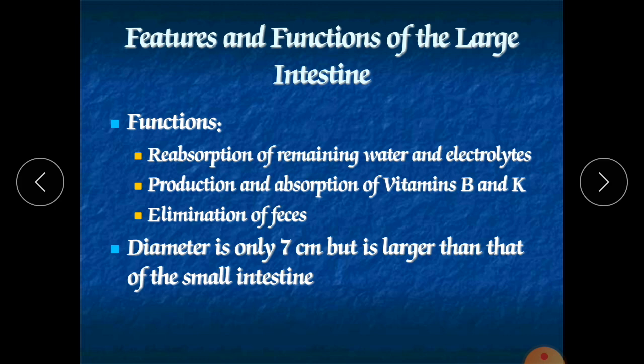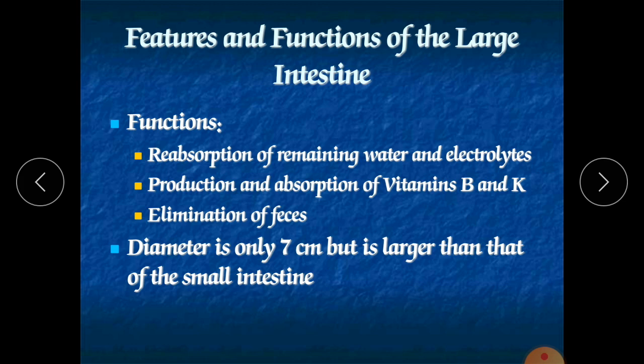Now the colon has four types. First is the ascending colon. It is at the right side of the abdomen, which reaches the inferior surface of the liver. Next is the transverse colon. The colon continues across the abdomen to the left side. It curves beneath the inferior end of the spleen and the left colic flexure.